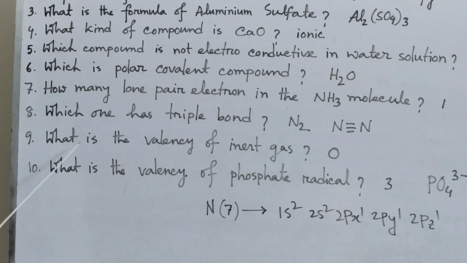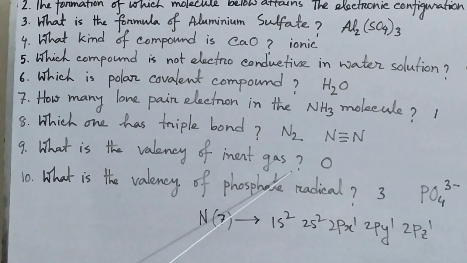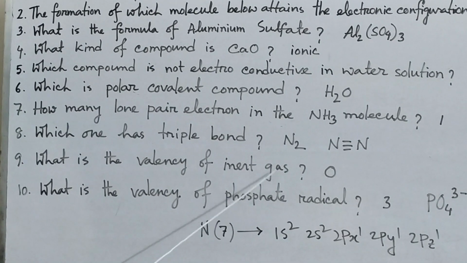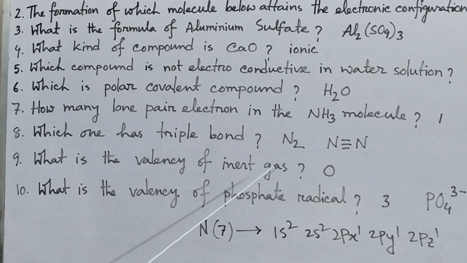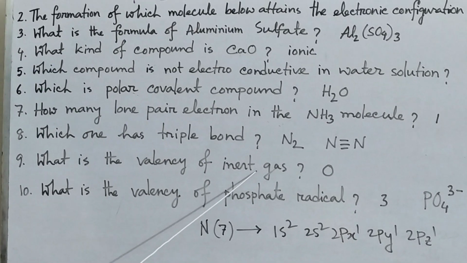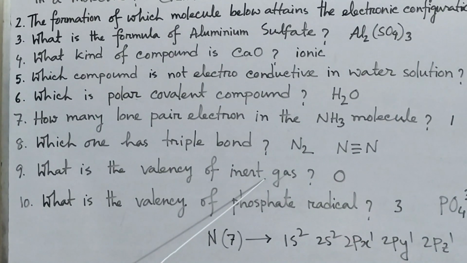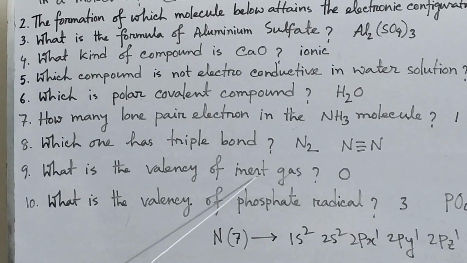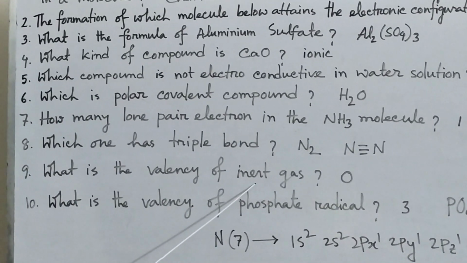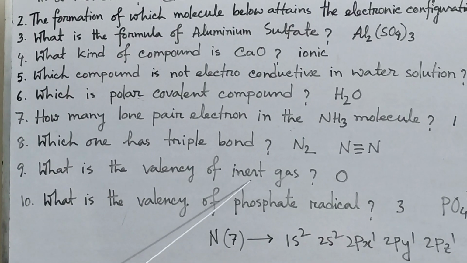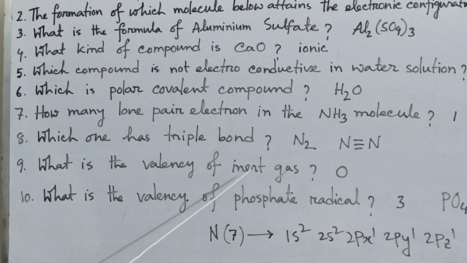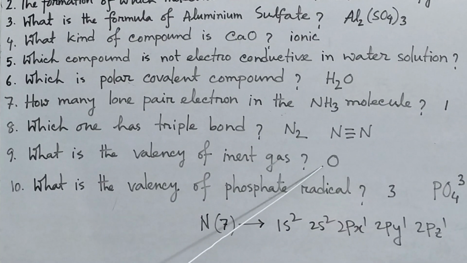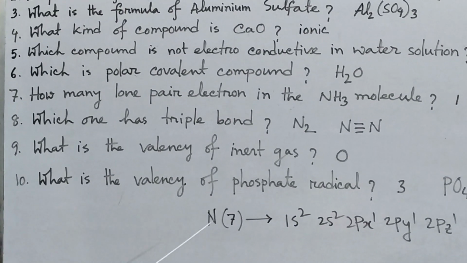Now number 9, what is the valency of inert gas? We know that in the periodic table group 18 elements are inert gases: helium, neon, argon, krypton, xenon, radon. Their outermost energy level is fulfilled by electrons. For this reason they do not donate, accept or share any electron with anybody to form a molecule. For this reason the valency of inert gases is 0.